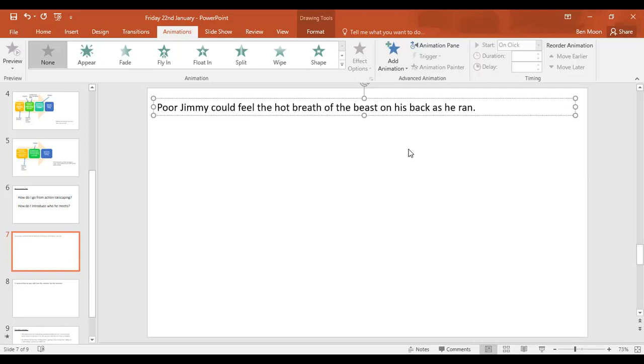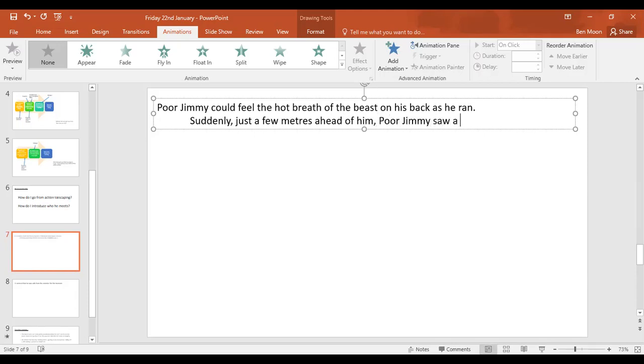So how does he get from here into where he escapes? Well, I think the first thing we're going to have is he suddenly sees this opening. So let's have suddenly just a few meters ahead of him. We're going to make it quite a short distance because he's going to get there quickly. Just a few meters ahead of him, poor Jimmy